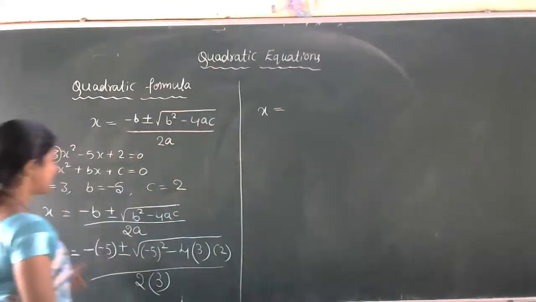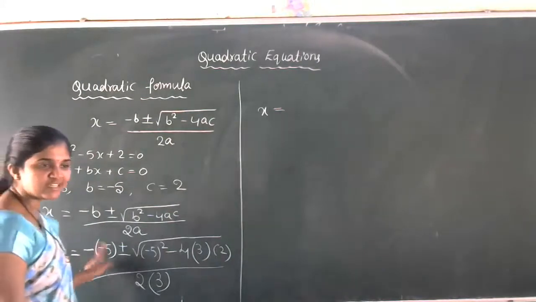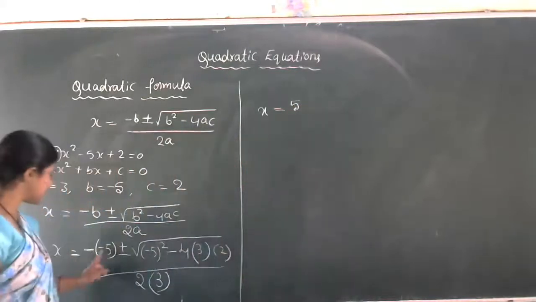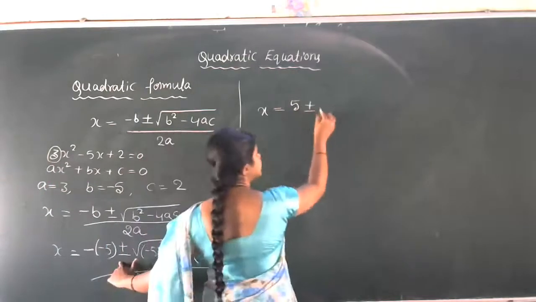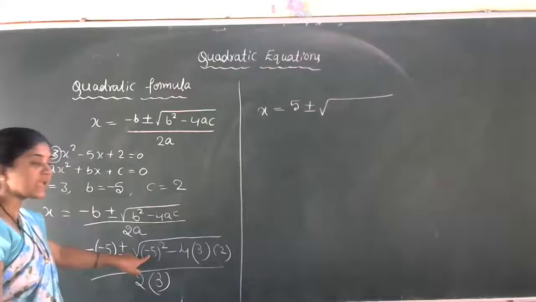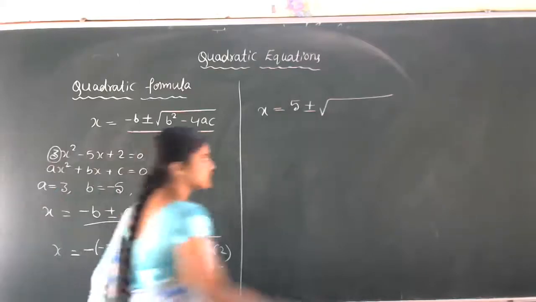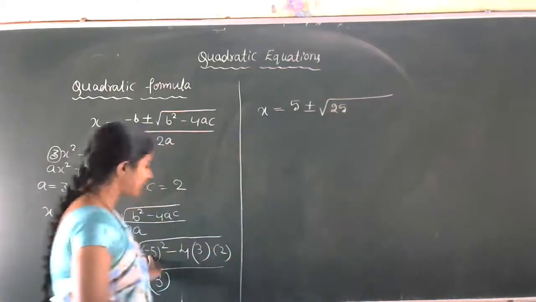Okay, see now, you just observe minus of minus 5. What is the result here? Plus 5. Minus into minus is plus 5. Then plus or minus as it is. Square root of, now minus 5 whole square is plus 25.